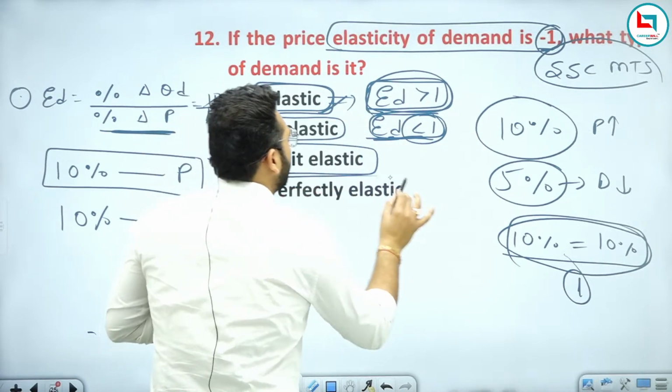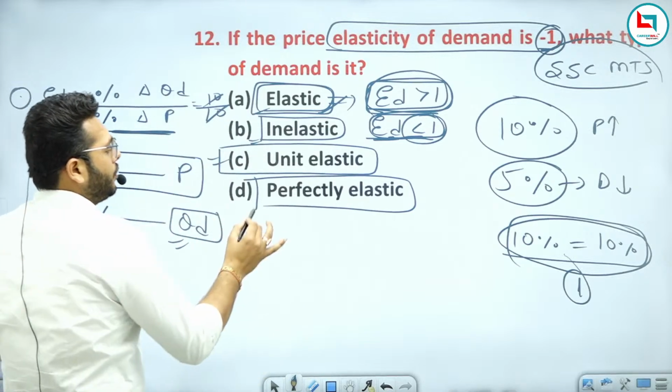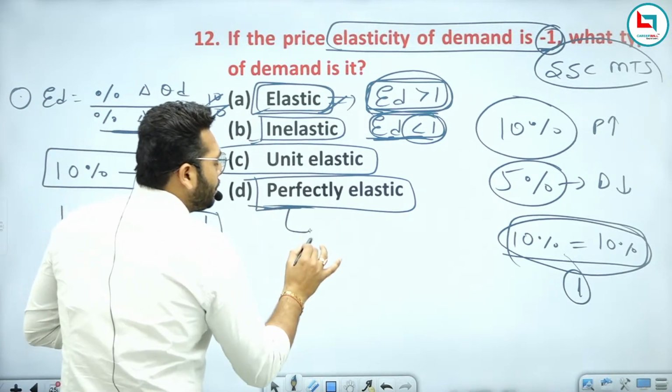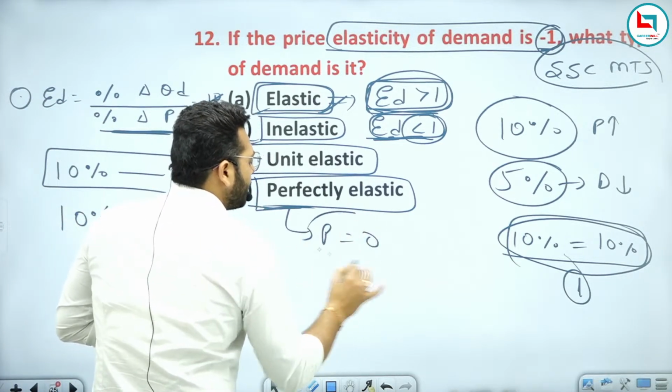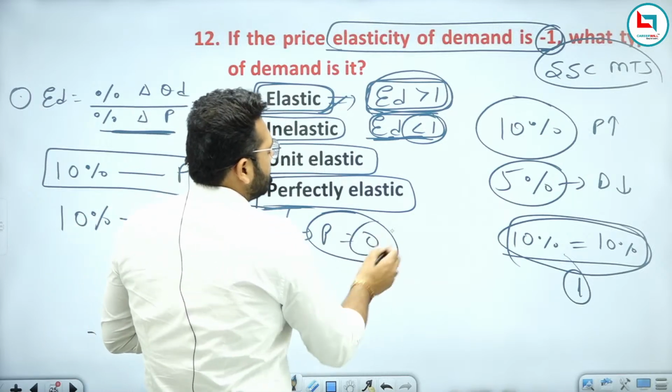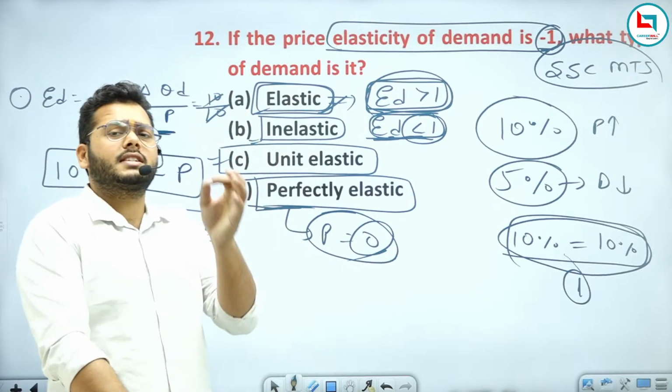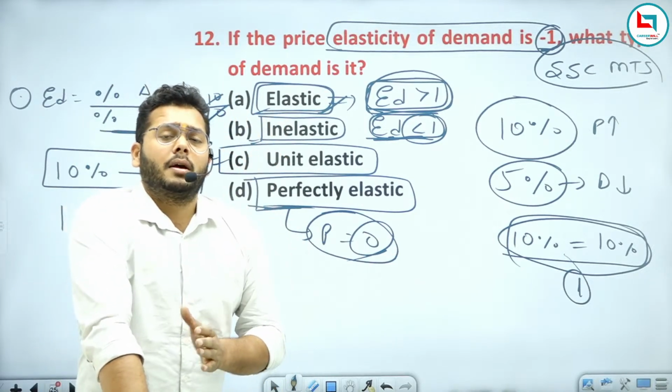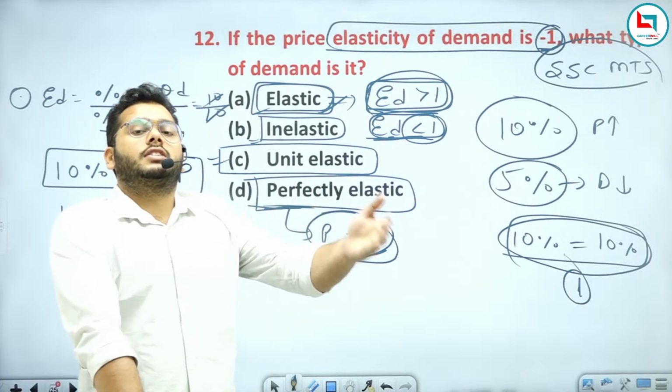What do you mean by perfectly elastic? Here the price is constant. I am writing 0 because there is not a single percentage change in the price, but still your demand is changing.